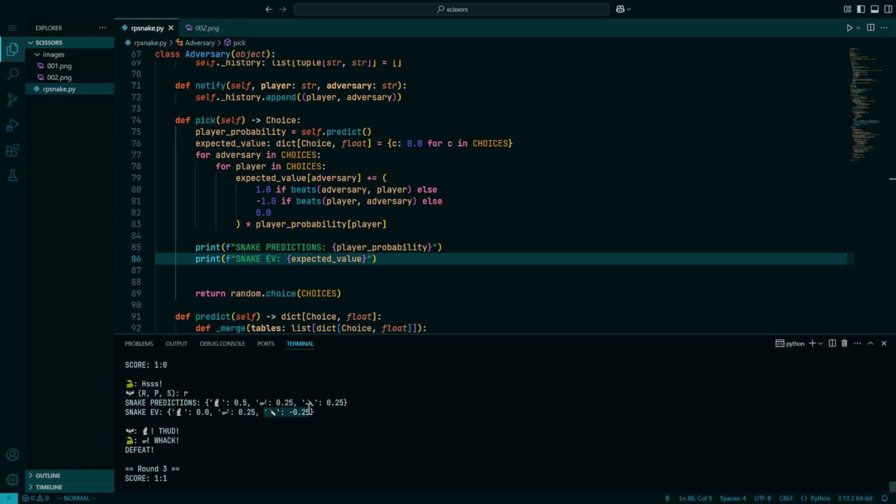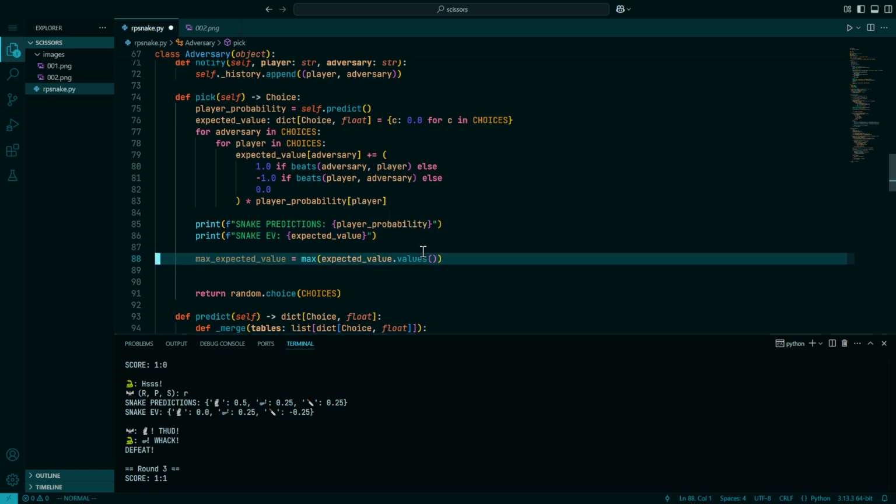On the other hand, because the exact same math applies, I have a 50% chance of picking rock, which would be -1 if it picked scissors, and I have a 25% chance of playing paper, which gives it +1 if it plays scissors. So this is how it determines what it thinks the value of its move would be. And there's a couple of strategies that you can use to weight the possibility of a move in a mixed strategy here. I'm not going to bother implementing that because the math is complicated and I only sort of understand it. What we're actually going to do is just figure out, well, okay, what move is predicted to be best?